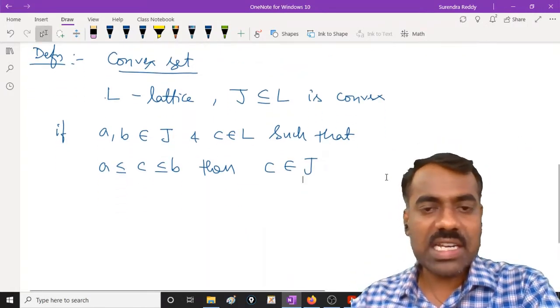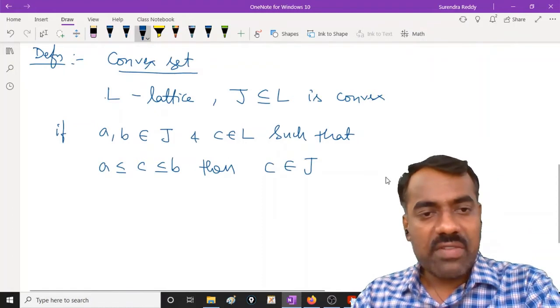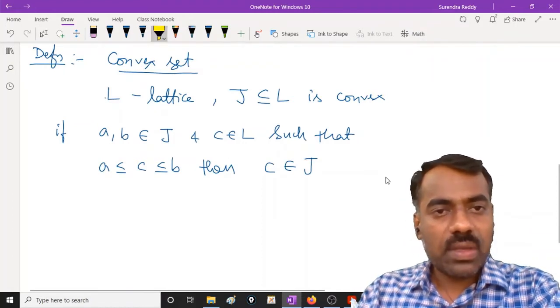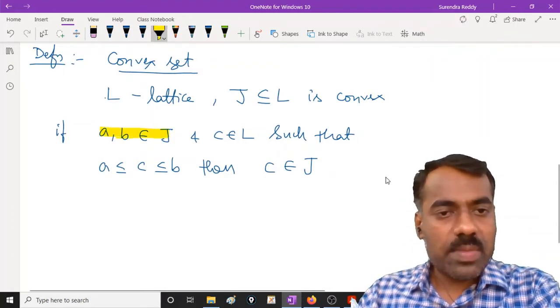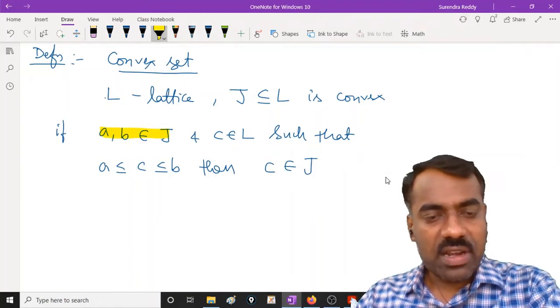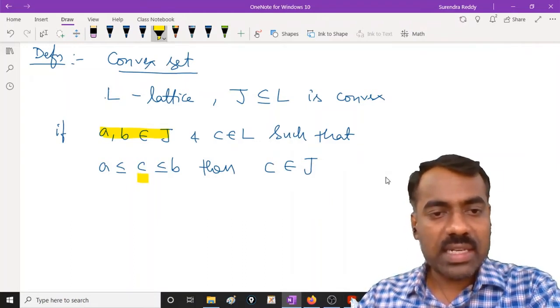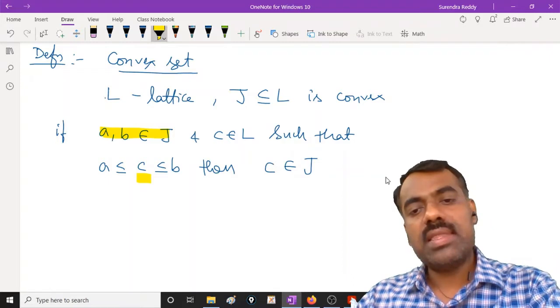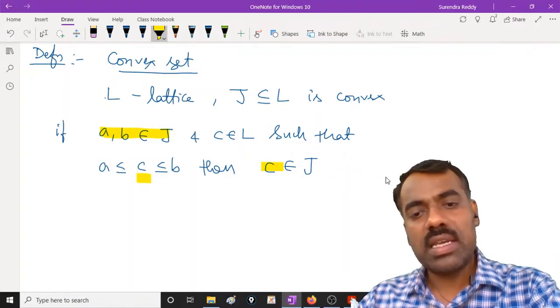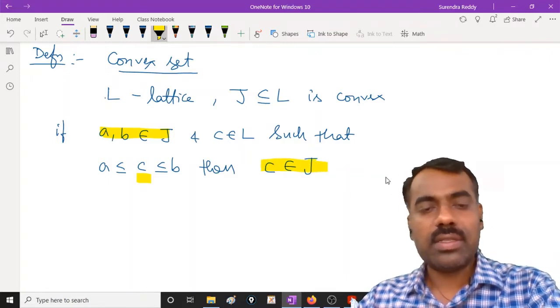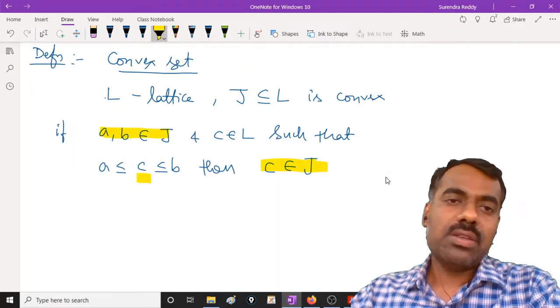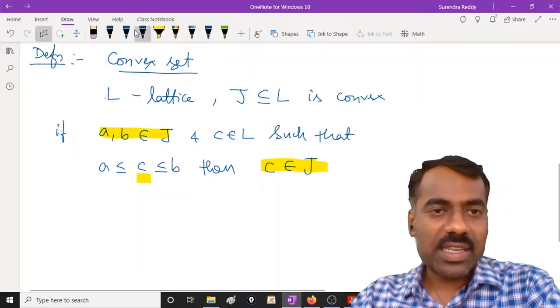Is the definition clear? Whenever you have two elements, and there is any element in between them, then that element also should be there in the set.